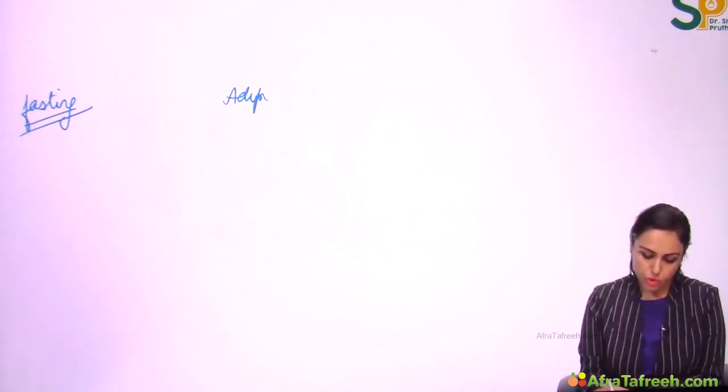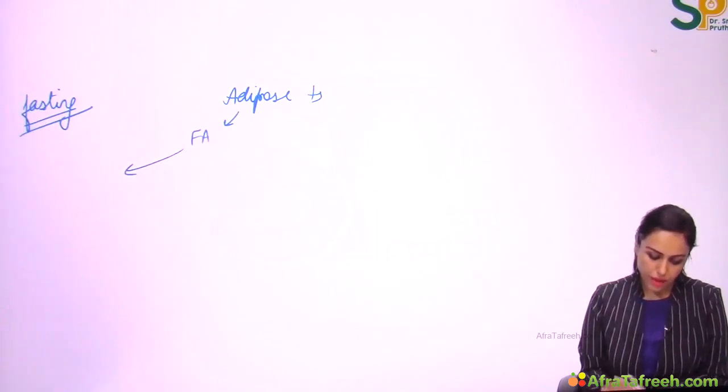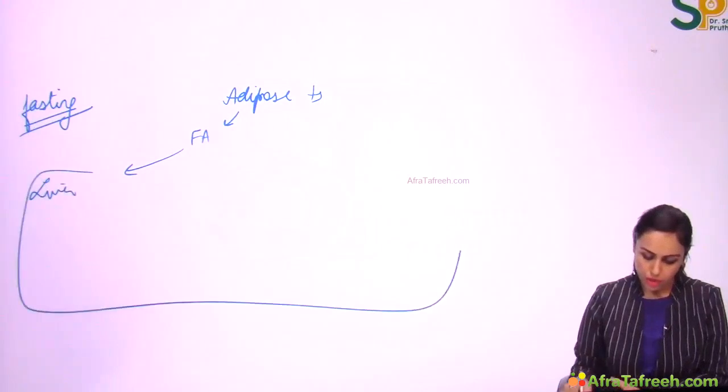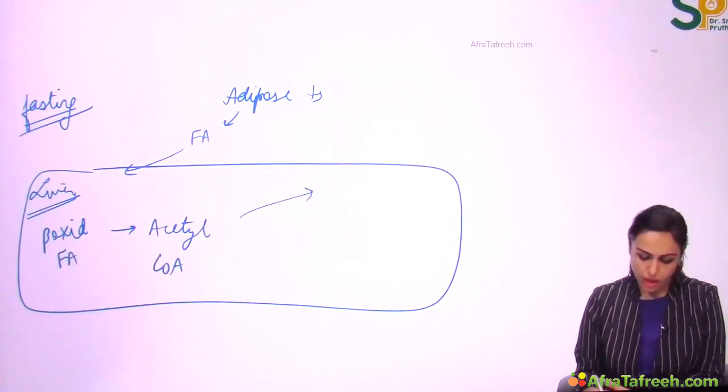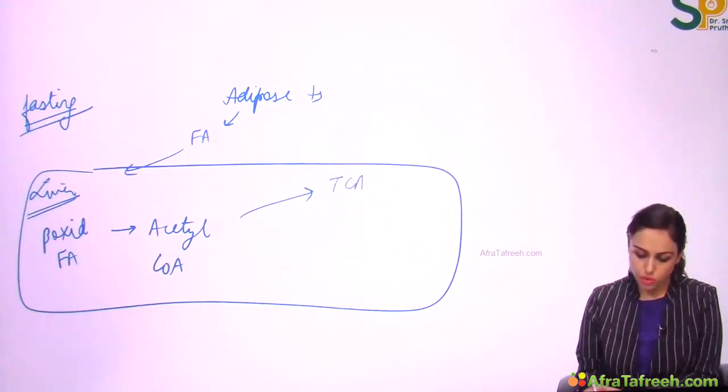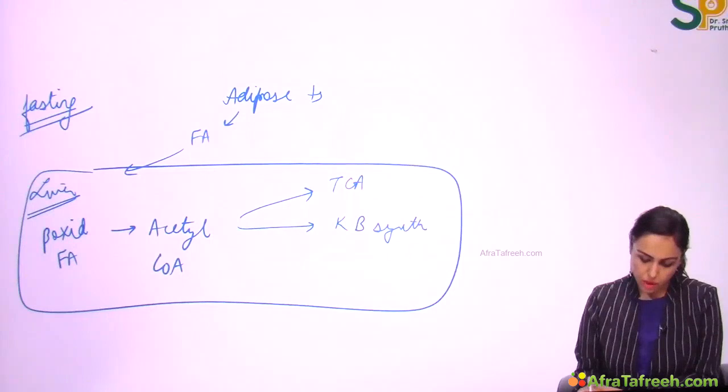So adipose tissue will be broken down to release fatty acids. These fatty acids will go into blood. From blood, they'll be going into liver. In liver, there will be breakdown of this fatty acid, known as beta oxidation of fatty acid, which will release acetyl-CoA. Acetyl-CoA can either go into TCA or it can go into ketone body synthesis or it can go into